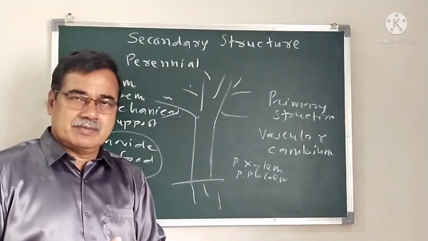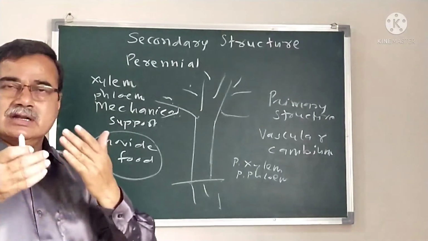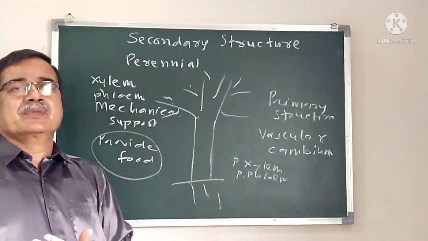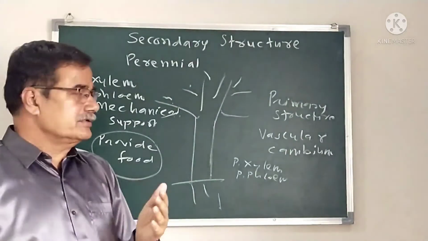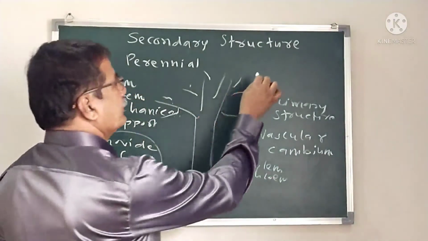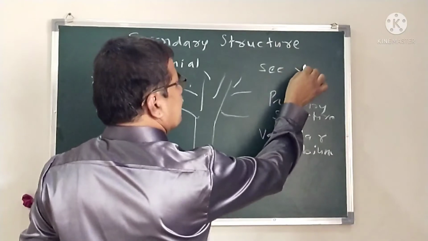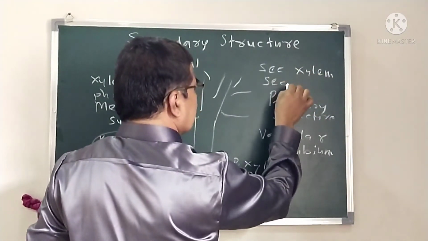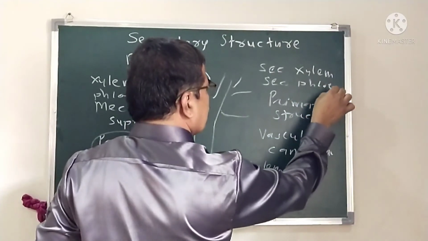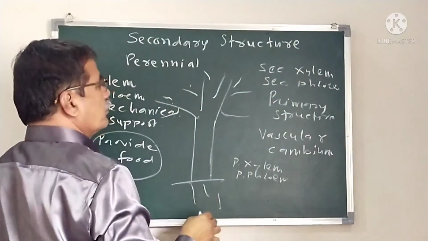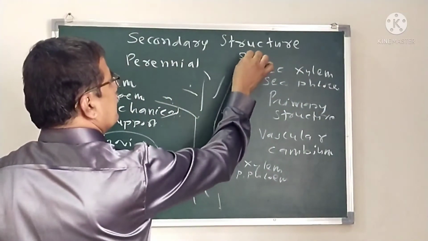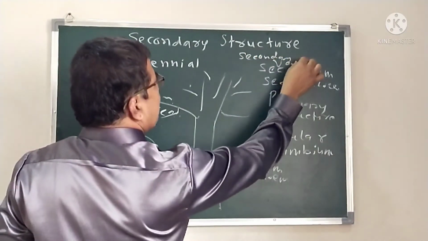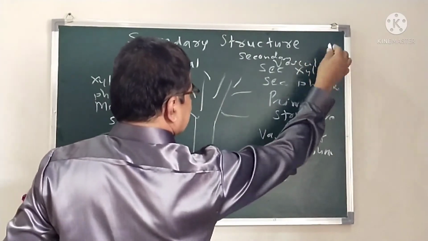From the primary vascular cambium, the lateral vascular cambium is produced in a vascular bundle, due to which the secondary xylem and the secondary phloem are produced from the secondary vascular cambium.